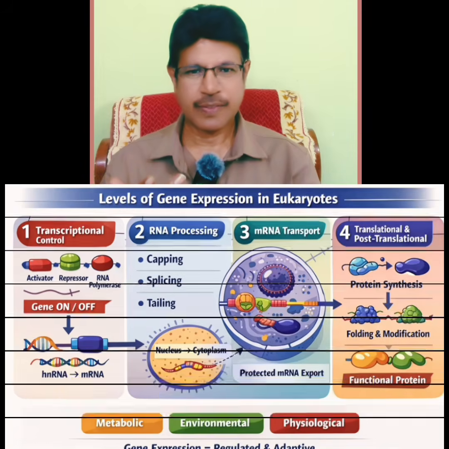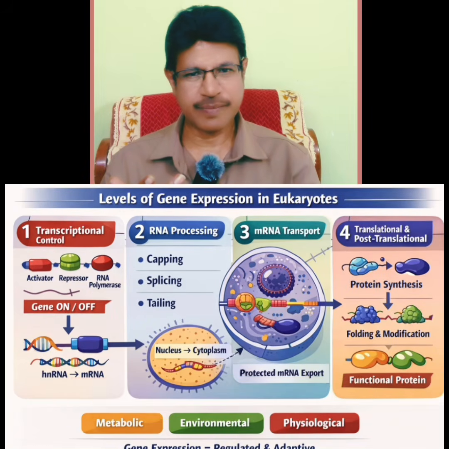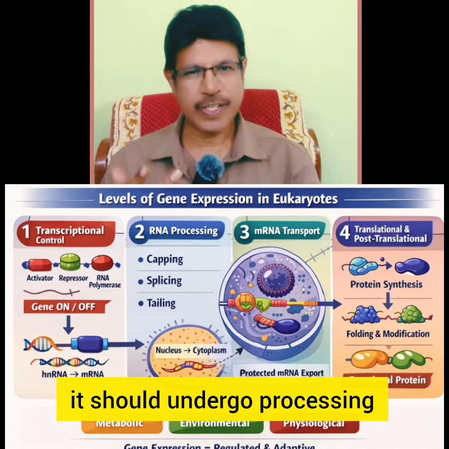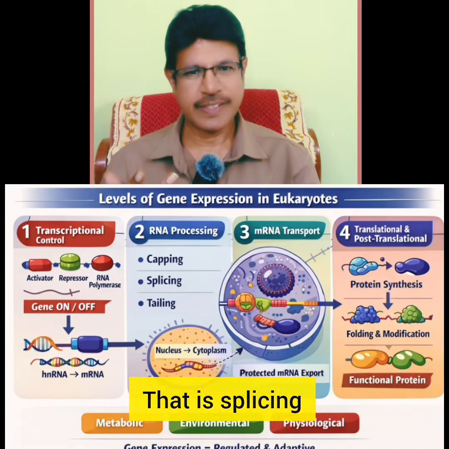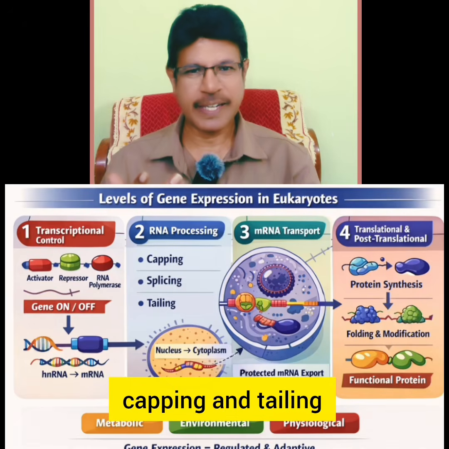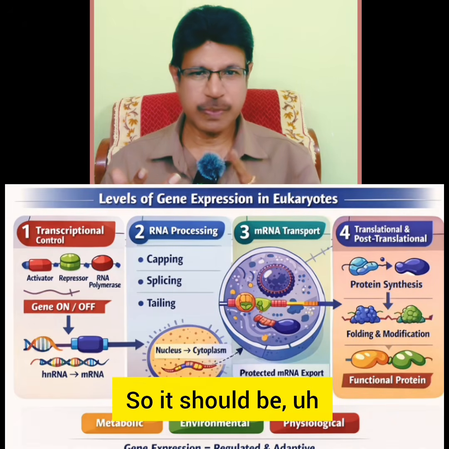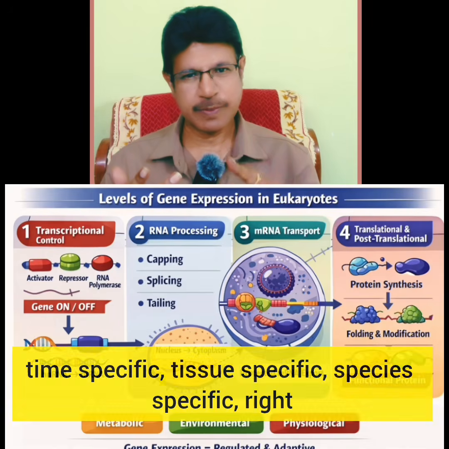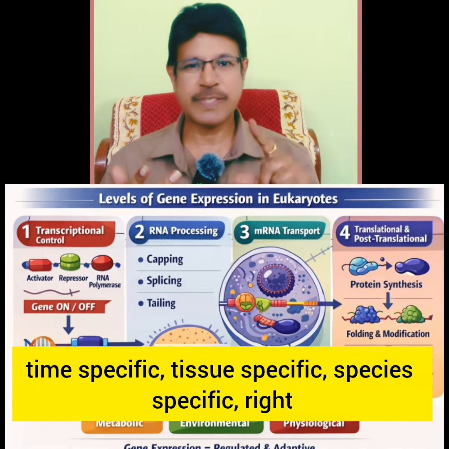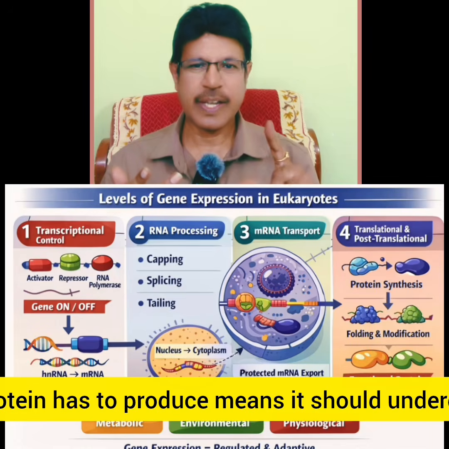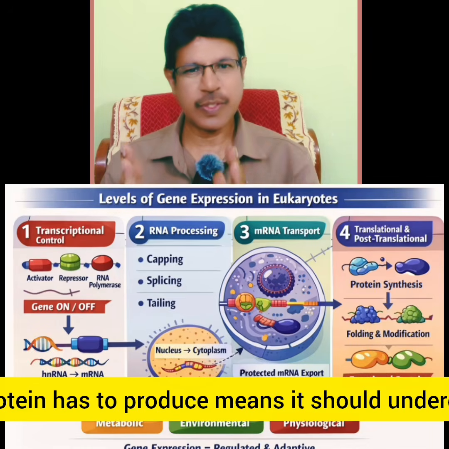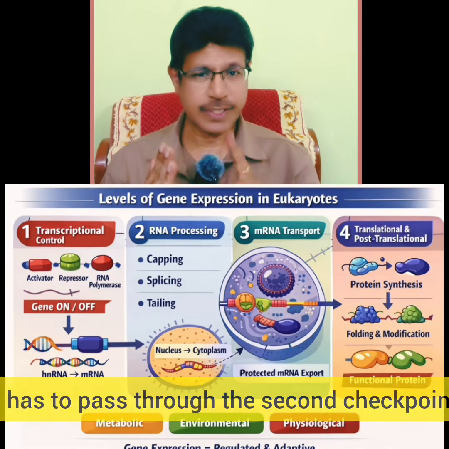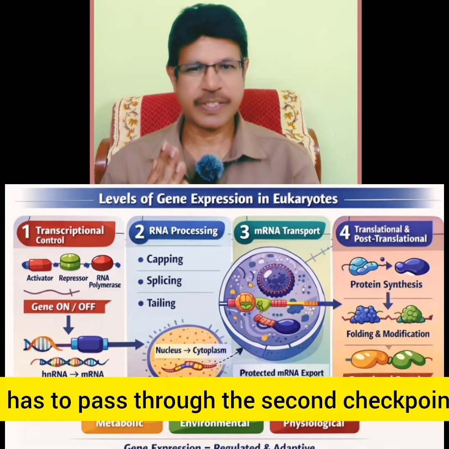Second, after formation of the RNA, the mRNA, that is heterogeneous RNA, it should undergo processing, that is splicing, capping and tailing. The processing, that is alternate splicing, is time specific, tissue specific, species specific. For the right protein to be produced, it should undergo alternate splicing in a proper way. It has to pass through the second checkpoint.